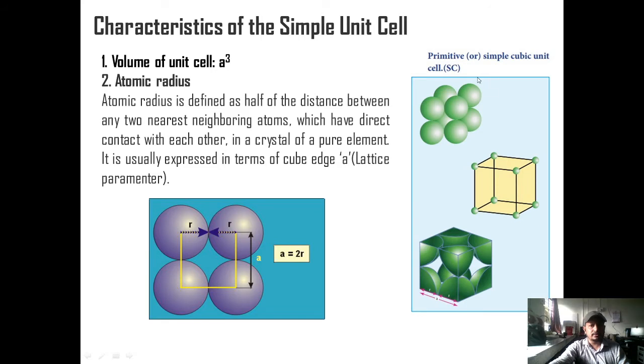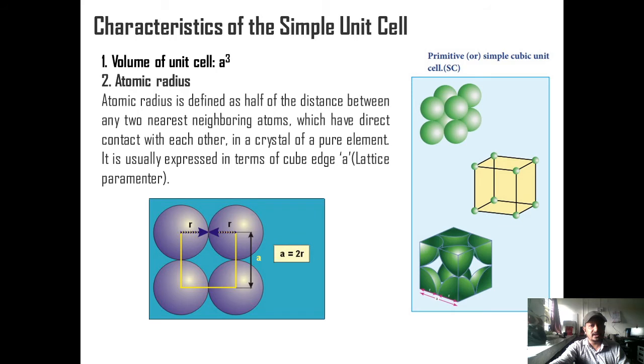So, the characteristics of the simple cubic unit cell. The first property of the simple cubic unit cell is the volume of the unit cell. As it is cubic, a = b = c and alpha = beta = gamma = 90 degrees. So the volume of the simple cubic unit cell is a cubed. Atomic radius.